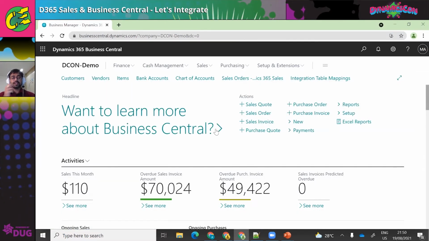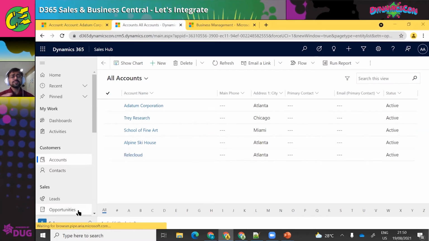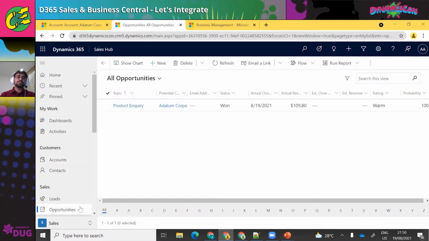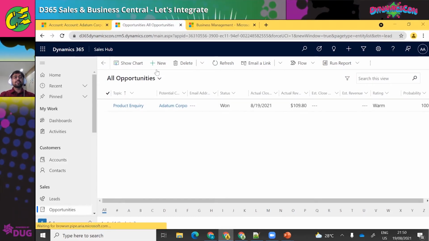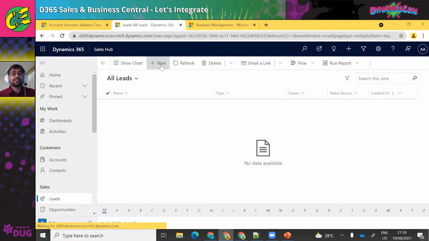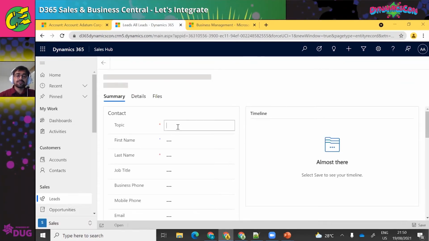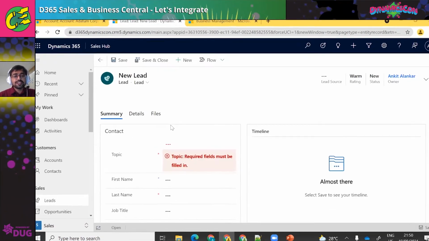Let's quickly, within a few minutes, do a run through of the entire flow from CRM until Business Central. Let me start with an opportunity. You receive a lead. You can start with leads as well. Suppose you received an inquiry from a customer telling that he's interested in a product, interested in the lamp.